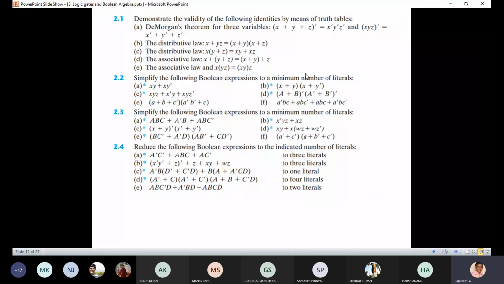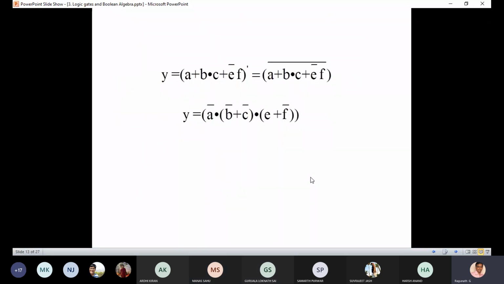Most of the problems are in terms of literals only, minimum number of literals. The 2.2 and 2.3 say reduce, simplify to the minimum number of literals. They didn't say how many literals it should be. But in 2.4, they are given exactly. So you should simplify to this many literals. Any doubts in this? No, sir.